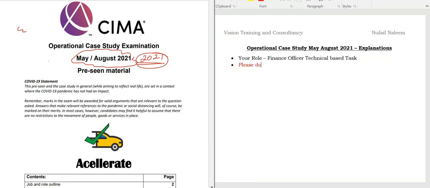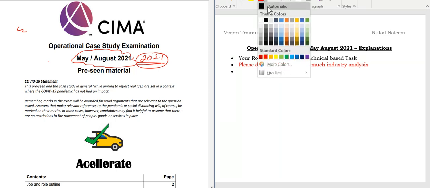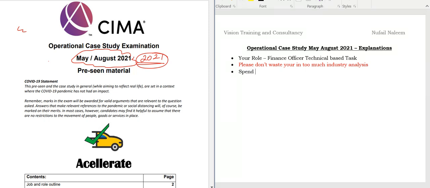So I'll write down here, please don't waste your time in too much industry analysis, students. You are a finance officer, and please do not waste time in too much industry analysis. I can specifically state, students, you should spend more time on technical revision. Now students, if you don't mind, I will just guide you on what is technical revision.